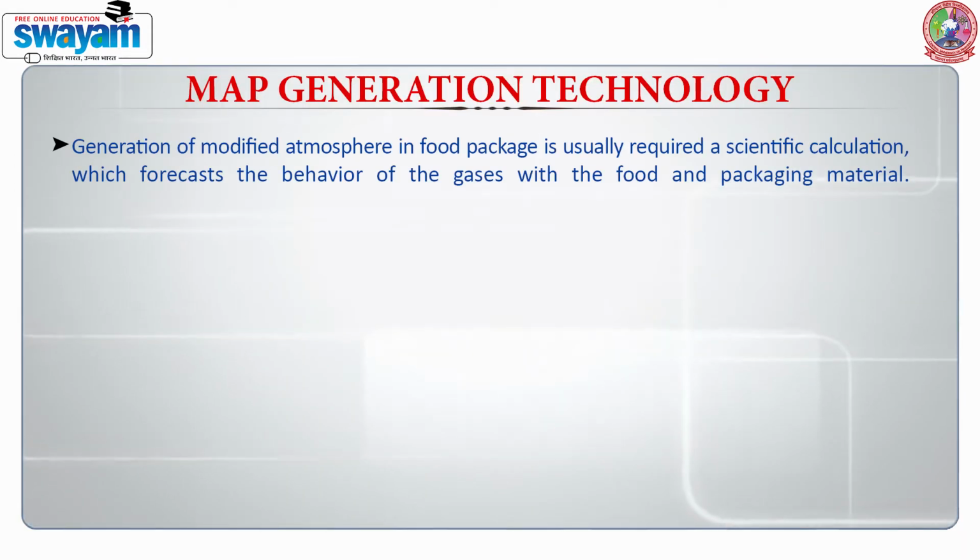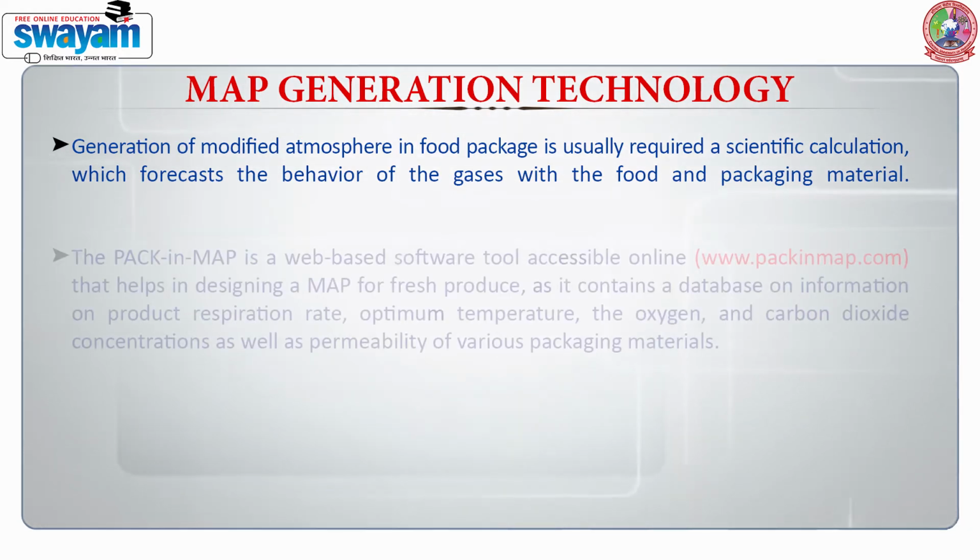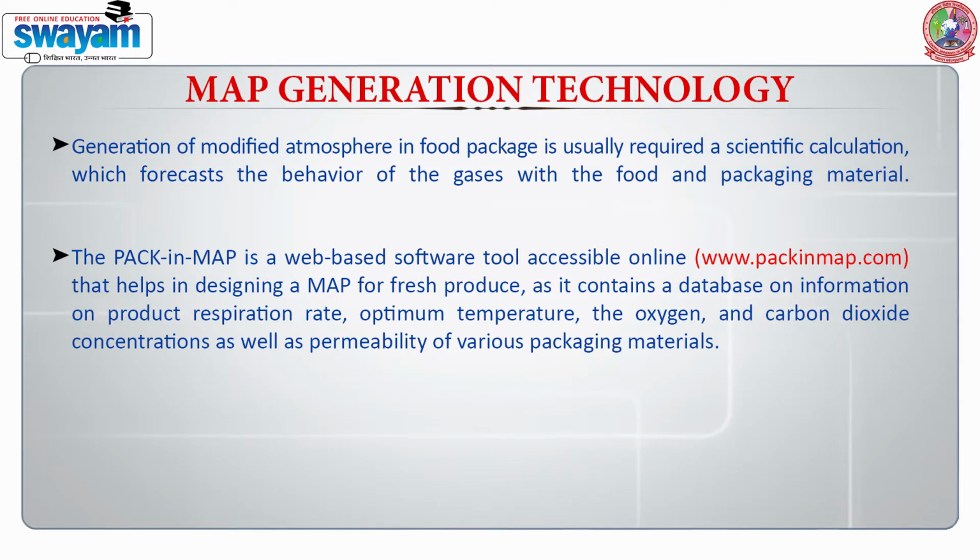Generation of a modified atmosphere in a food package usually requires a scientific calculation which forecasts the behavior of the gases with the food and packaging material. For example, Pack-in-MAP is a web-based software tool accessible online at www.packinmap.com that helps in designing a MAP for fresh produce, as it contains a database on product respiration rate, optimum temperature, oxygen and carbon dioxide concentration, as well as permeability of various packaging materials.